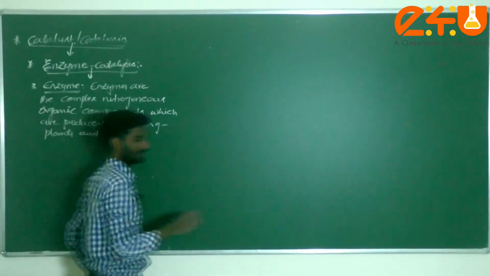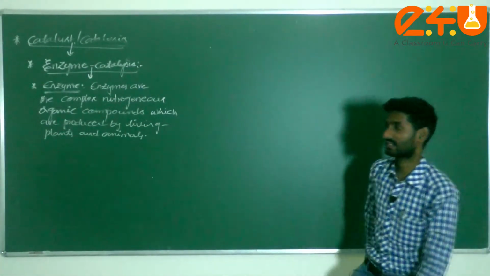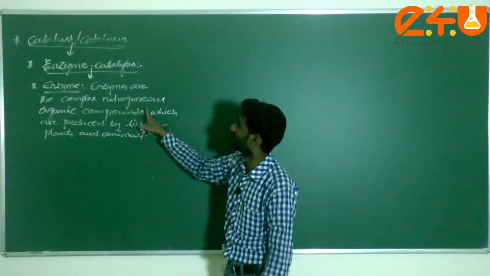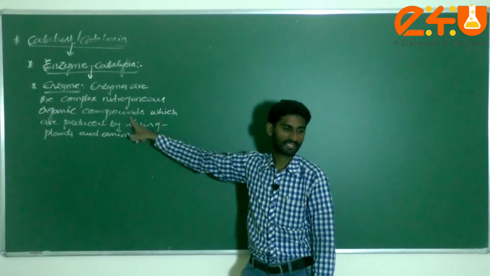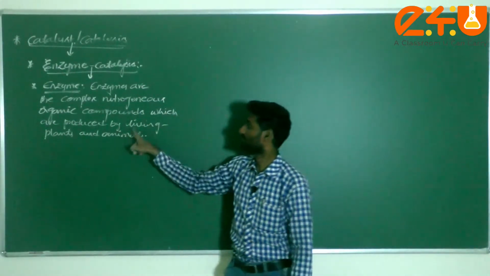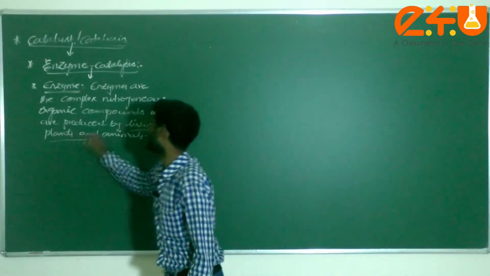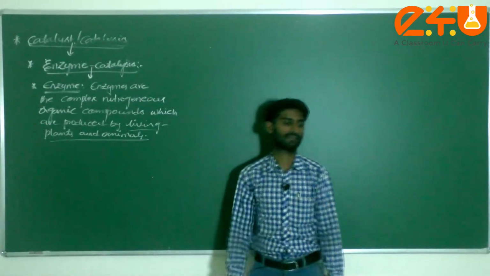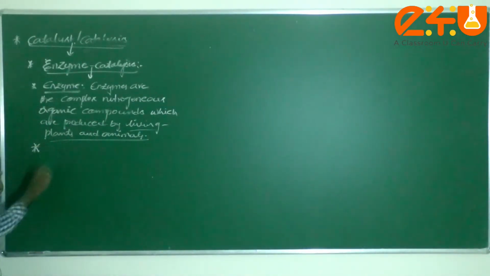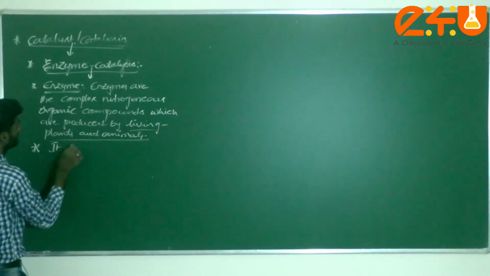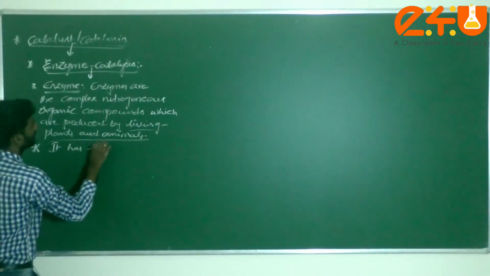Very important, students, just check it here. The enzymes are the complex nitrogenous organic compounds which are produced by living plants and animals. Generally, these enzymes have high molecular mass.